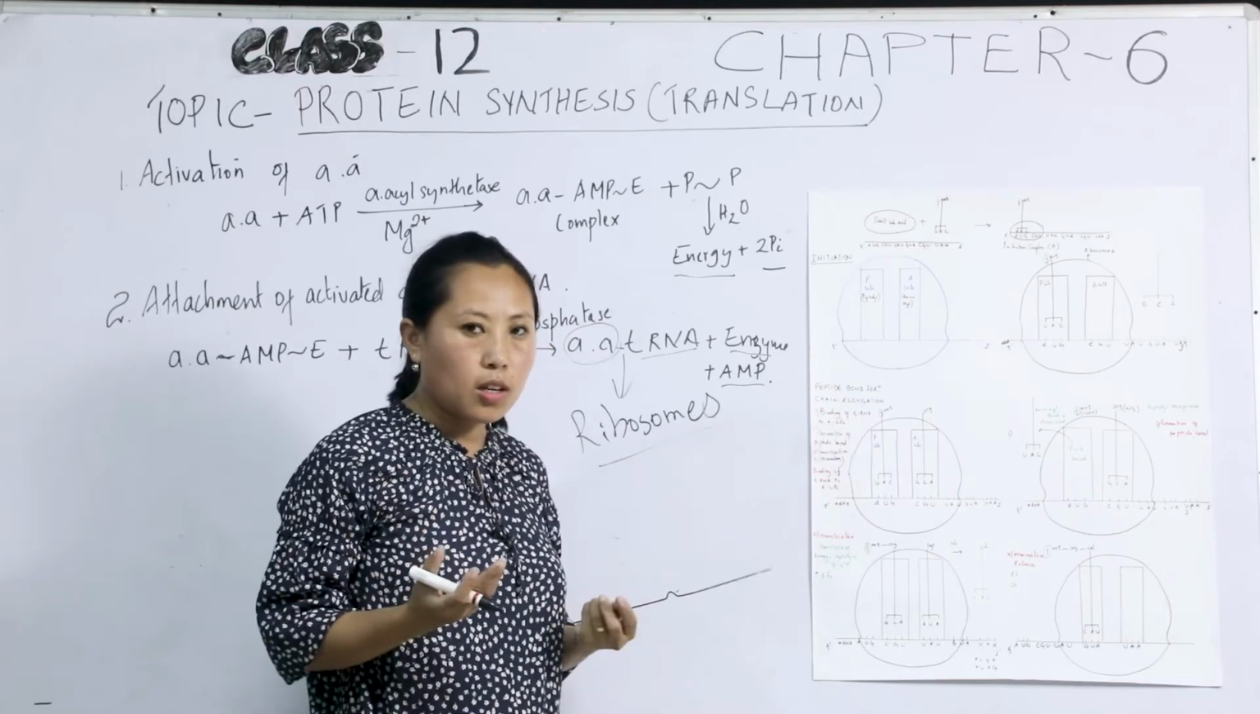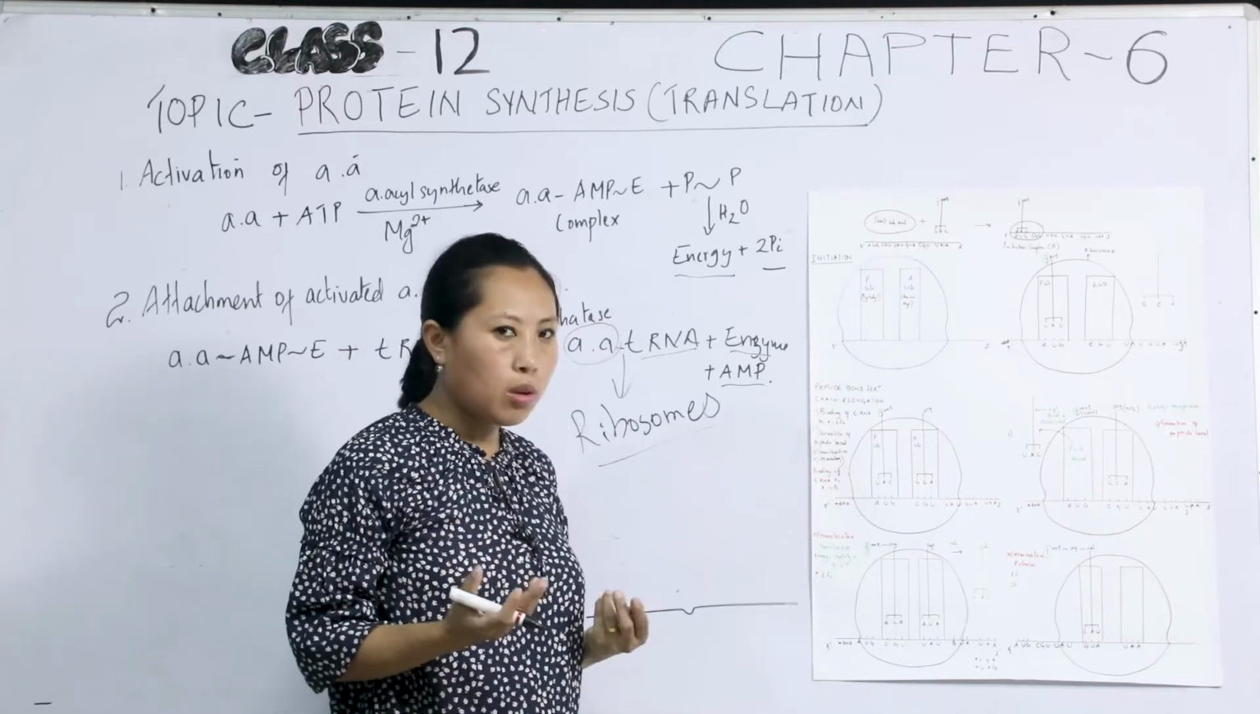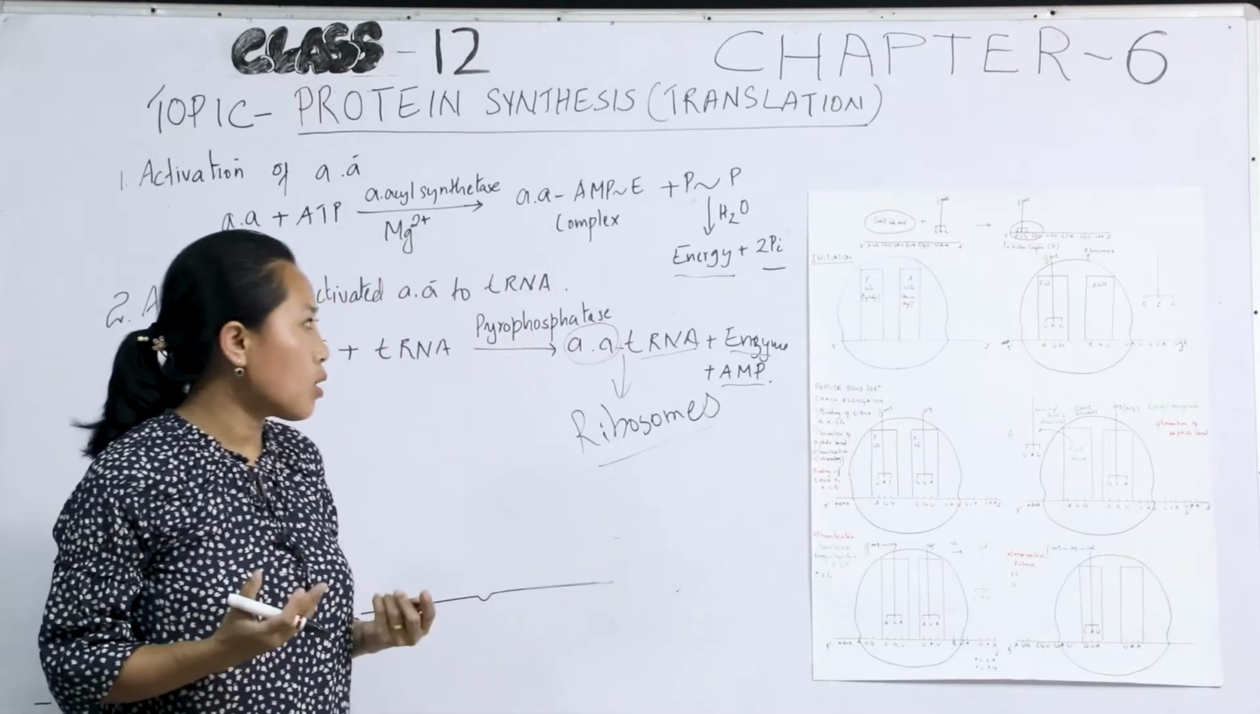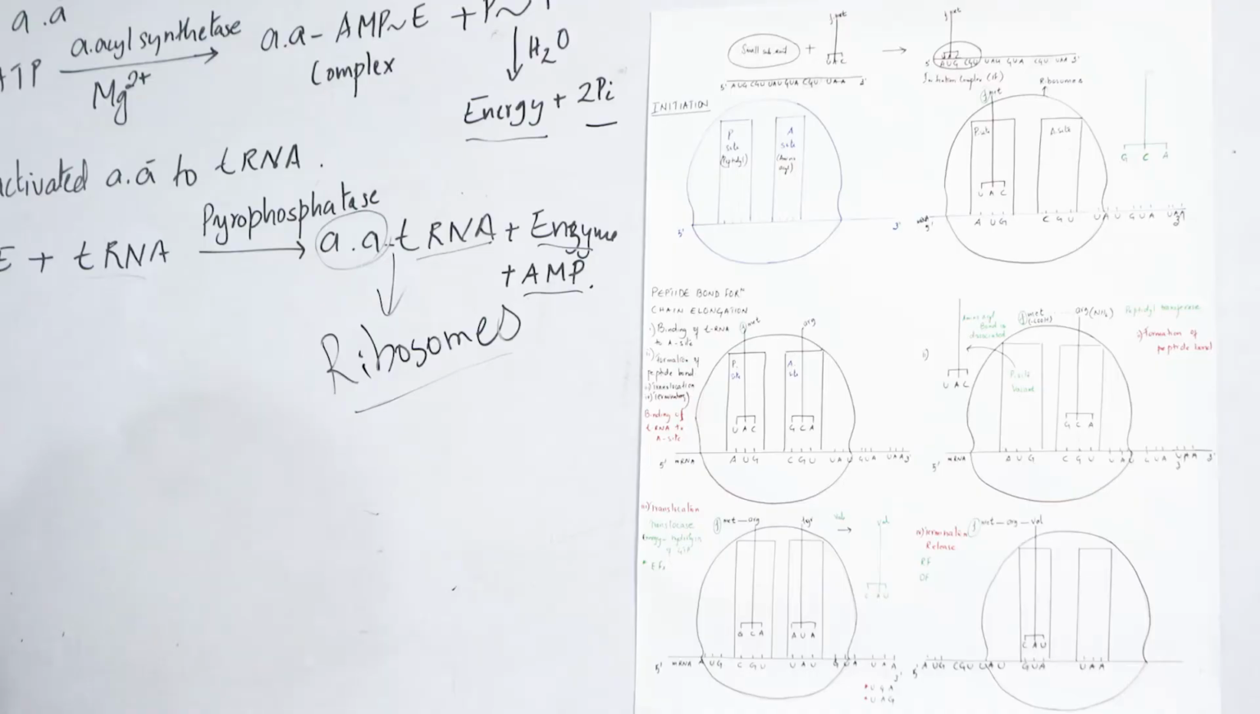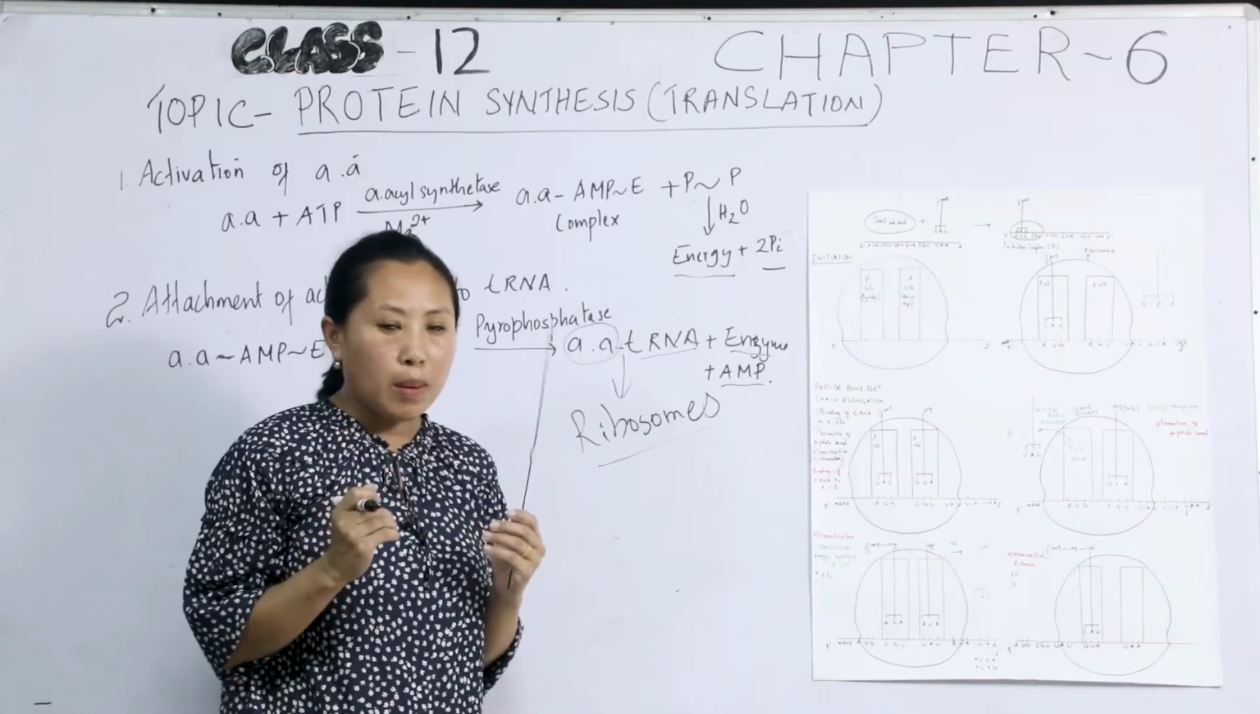Now the initiation is ready, initiation has already begun, and the next step in translation is peptide bond formation and chain elongation. The next step is peptide bond formation and chain elongation. Okay, so the process of peptide bond formation is the combining of the amino acids.